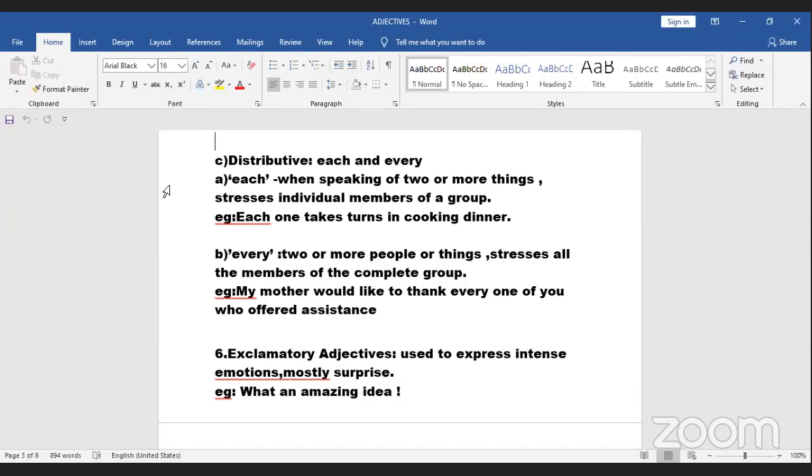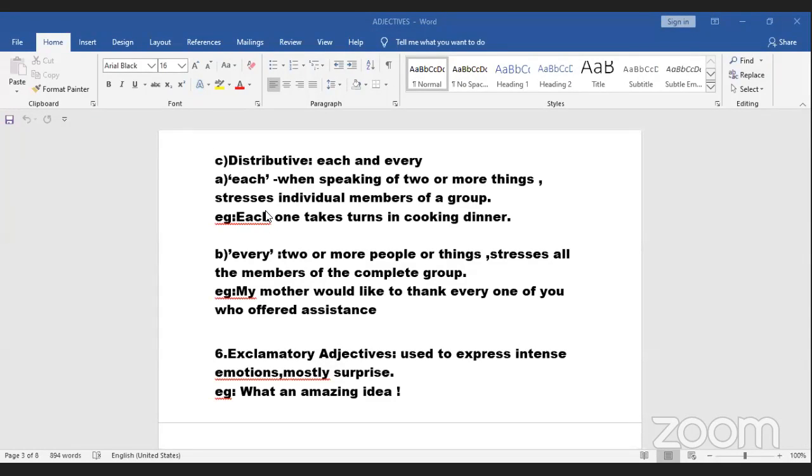So this is the smallest difference I would tell for each and every. Again, you will get each and every as synonyms of each other, but this is the smallest difference. See the sentence, each one takes turns in cooking dinner.